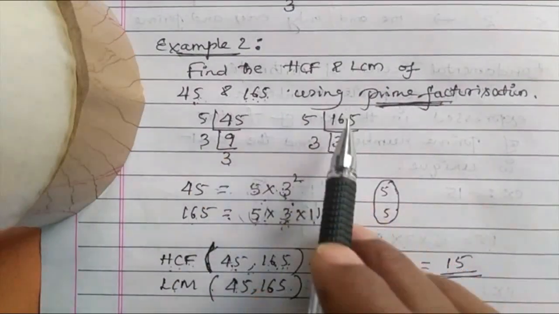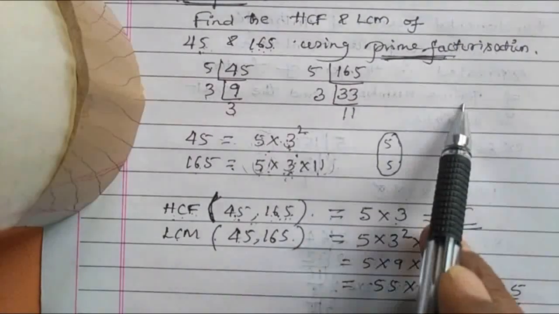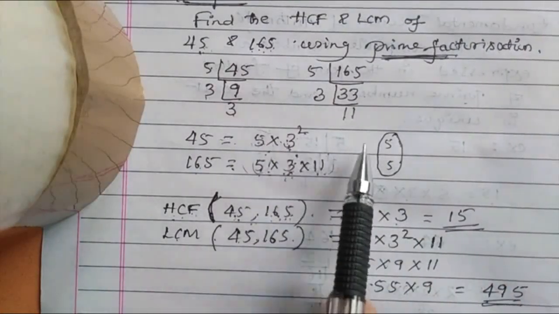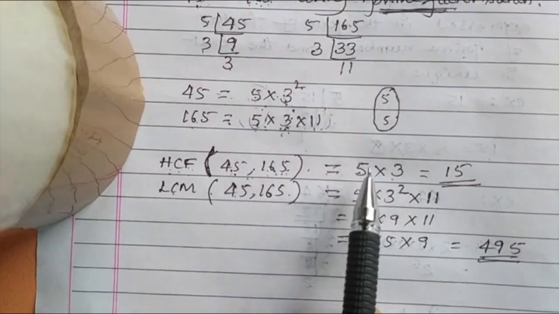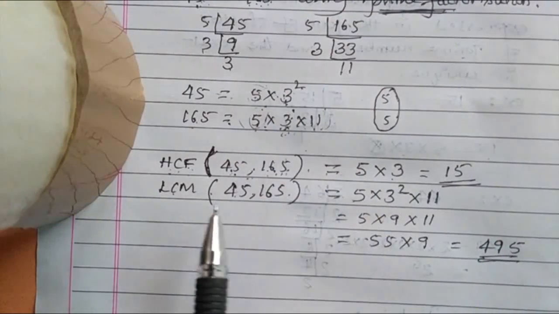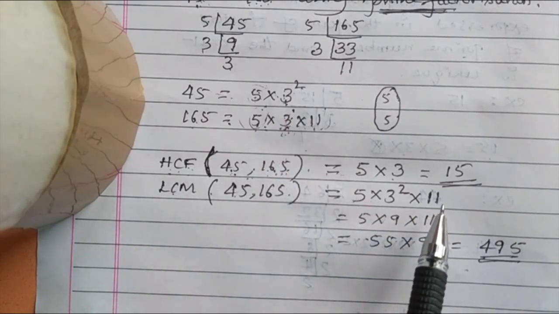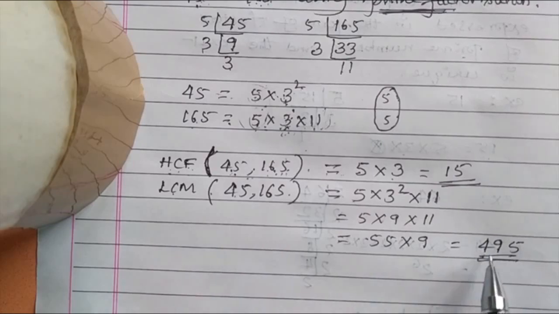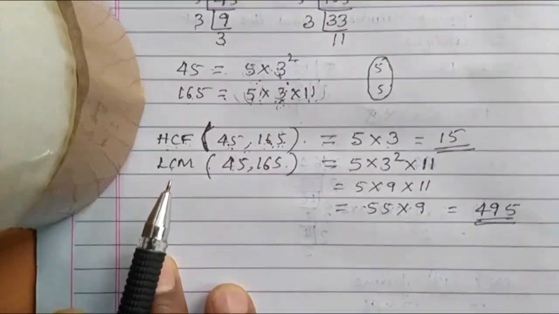In case of three numbers, you need to follow the same method. Factorize all the three numbers. Write the prime factors of all the three numbers. HCF of three numbers is equal to what is common between those three. For LCM, select any prime number with the highest degree. And finally multiply and give your answers accurately.